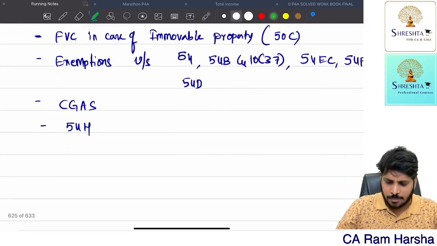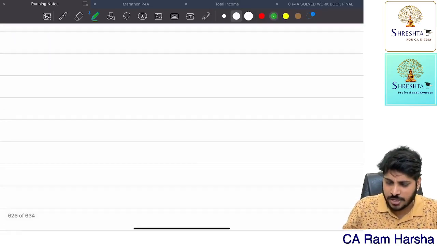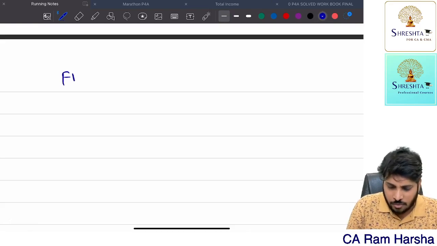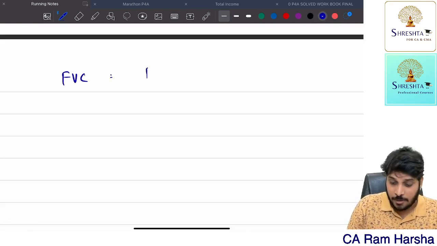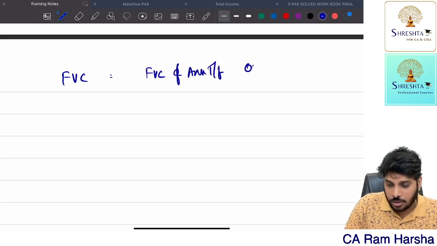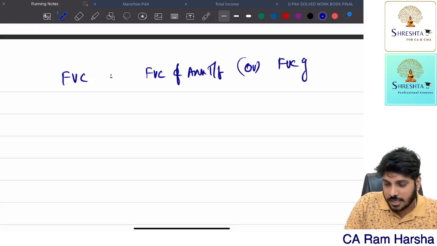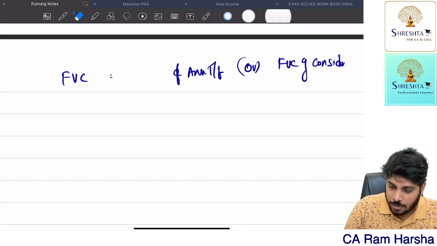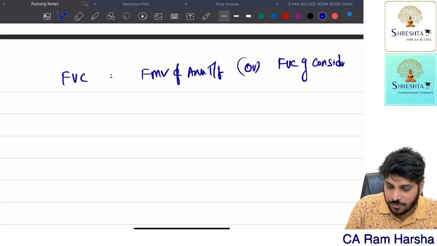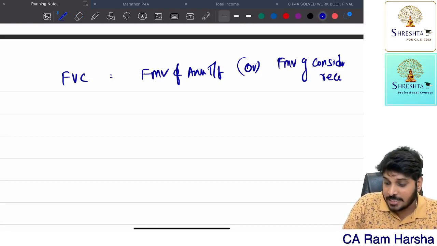Now, in slump sale, how to compute capital gains? Getting it? What is full value of consideration? Nothing but full value of consideration of all the assets you transferred, or the fair market value of the assets transferred, or fair market value of consideration received, whichever is higher.